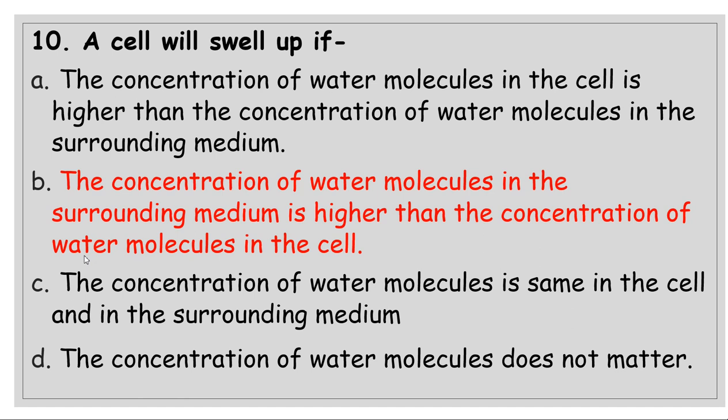If the concentration of water molecules in the cell is higher and the concentration of water molecules in the surrounding medium is low, then the movement is always from higher concentration to lower. So when it is high inside, the water will go outside, because movement is seen from higher to lower concentration. So the first option is not correct.